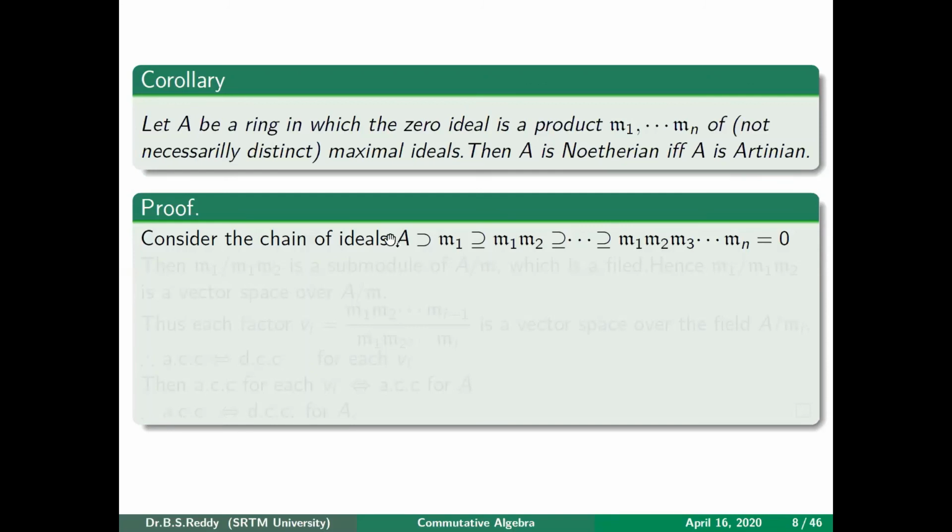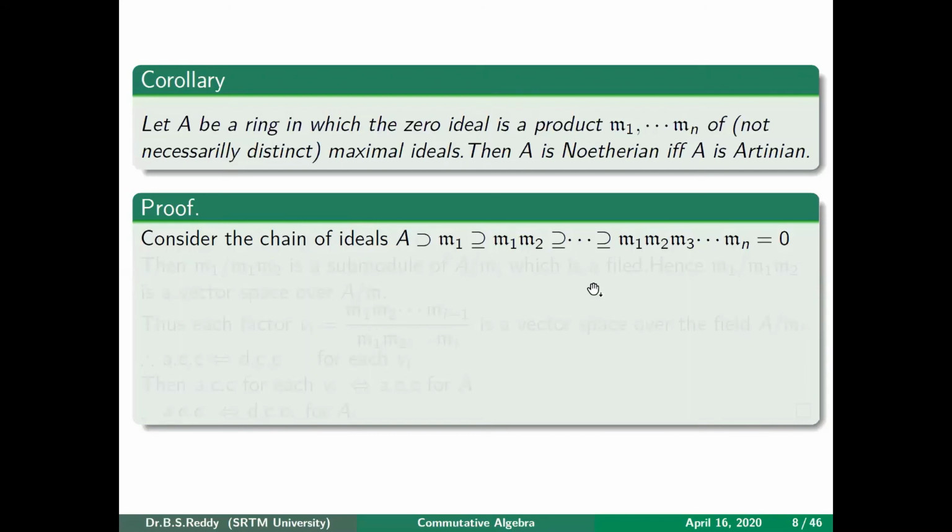So you take A, which contains M1, then obviously M1M2 is contained in M1. Then M1M2M3 up to Mn, which is given to be 0. So you consider this chain. There is no guarantee that this is a maximal chain, or that this is a composition series, because in between M1 and M1M2 there may be some ideals. So we are not sure.